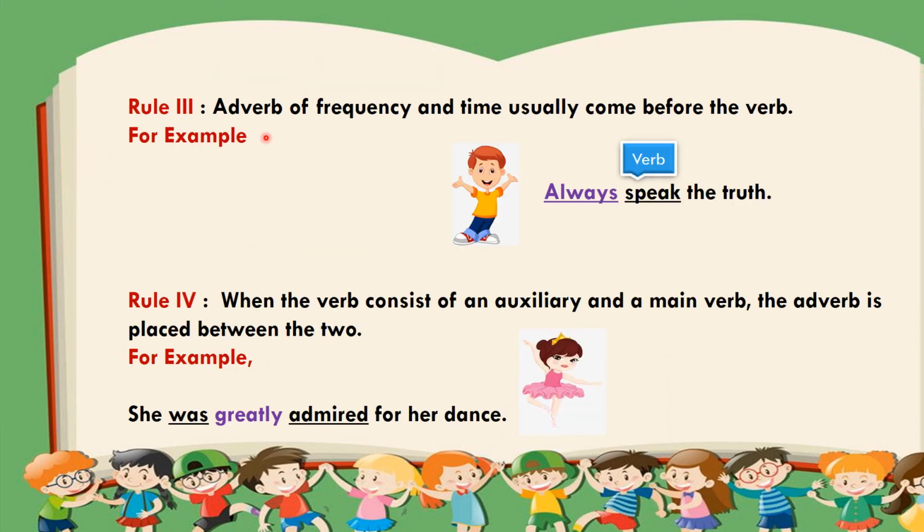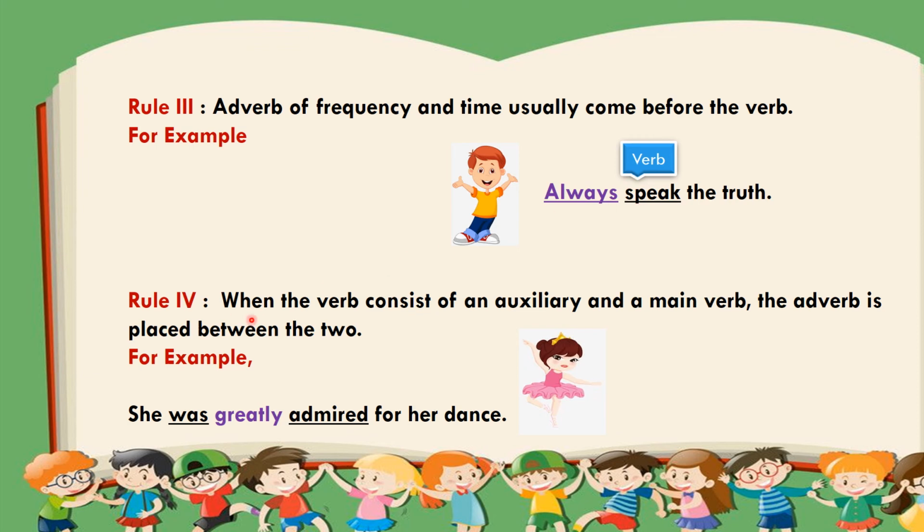Now rule number 3: adverbs of frequency and time usually come before the verb. For example, I always speak the truth. In this, what is your adverb? Always. And it is coming before the verb, that is speak.